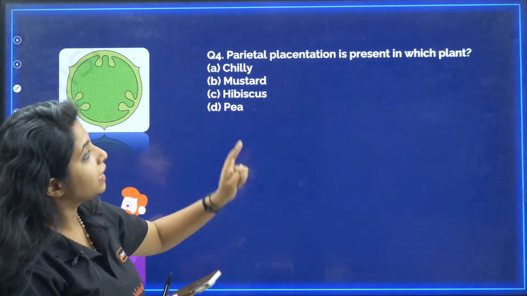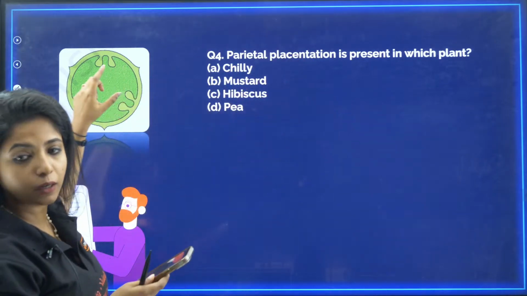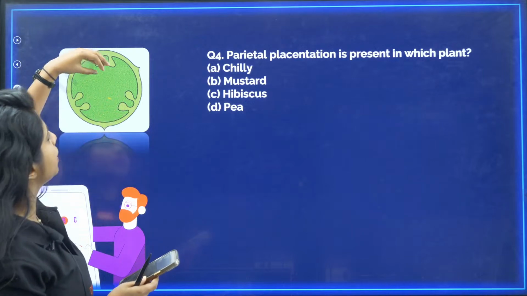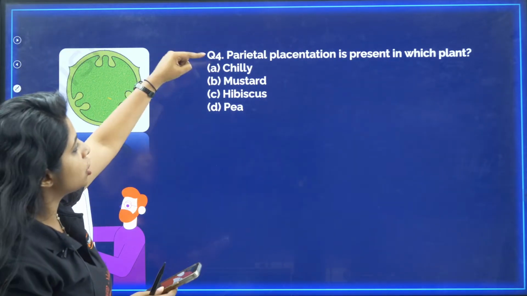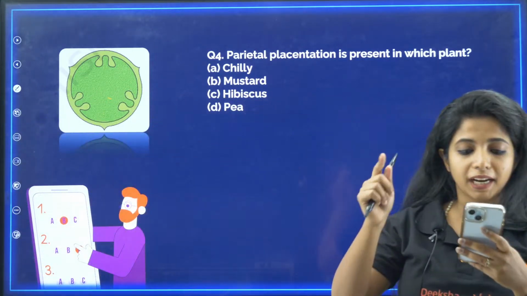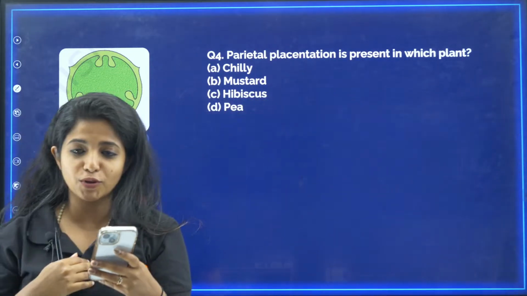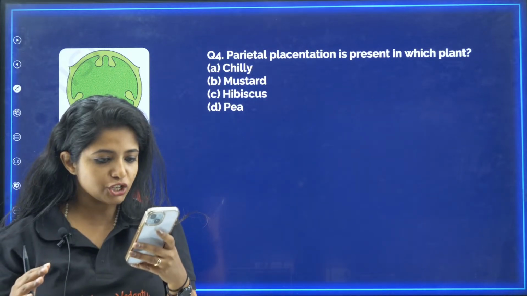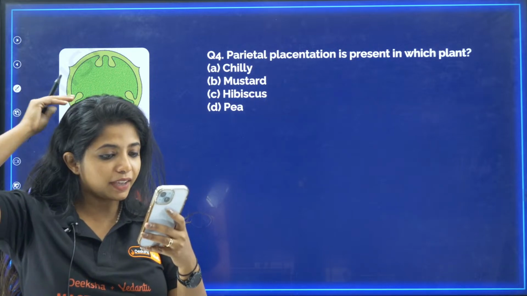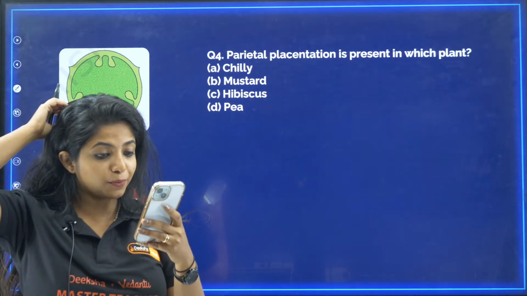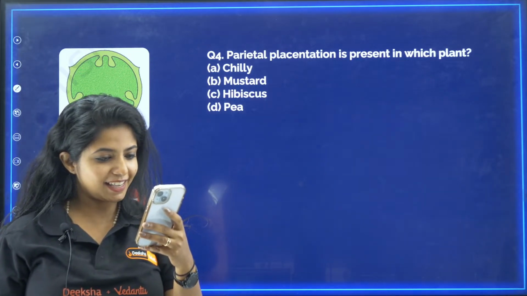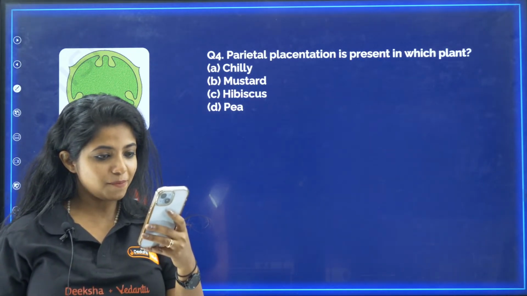Question number 4. Parietal placentation is present in which plant? Parietal placentation is basically where the placenta is towards the wall, and the ovules would be protruding out like this. So where do you find it? Chili, mustard, hibiscus, and pea. Give your guesses and I'll read out the names of those people who attempted. There are so many people, I'm so sorry if I'm missing out anyone. Aisha, Sumitra, Seesaw, Deepa, Vishwa, hi. New people out there. Amulya, Maheshwari, Aarti, Shivakumar, Shubha, Bhavani, Pooja, Sahab, Kiki, Amulya Reddy, Shamna, Aisha.